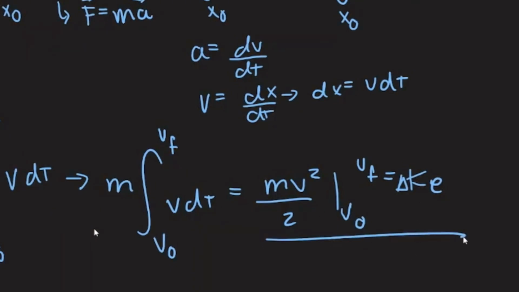It is just a polynomial, and we end up with mv squared divided by 2 from v initial to v final. And that takes us back to our first equality. Work equals change in kinetic energy.